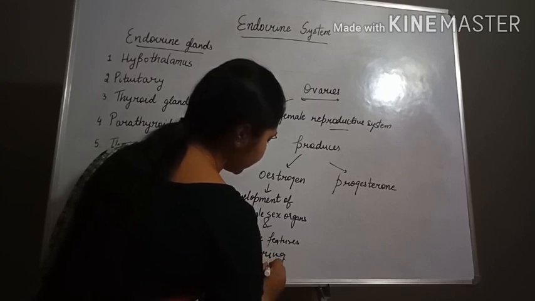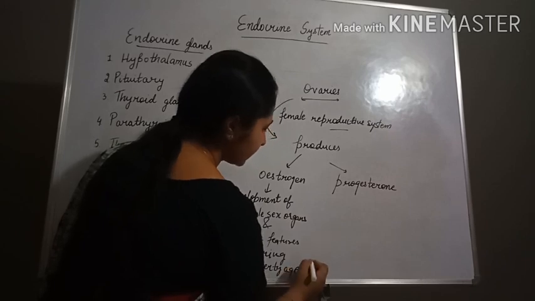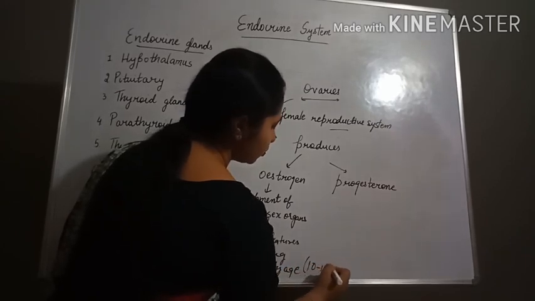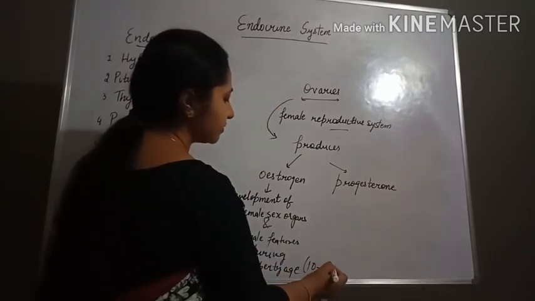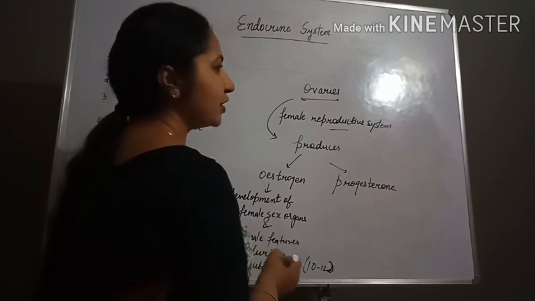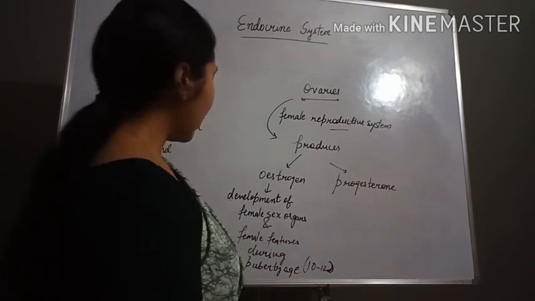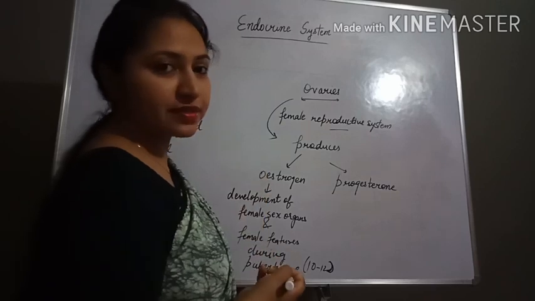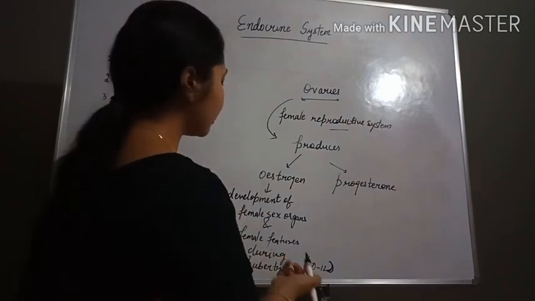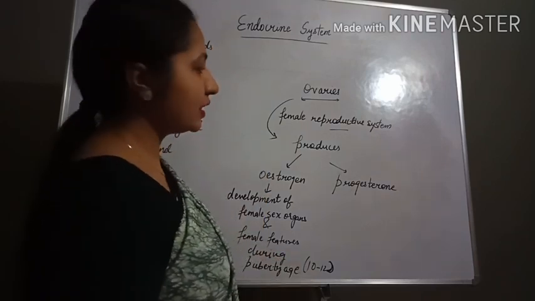And what is the puberty age in the case of girls? It is from 10 to 12. Like the development of the mammary glands and a higher voice. So these are some features that occur during the puberty age.